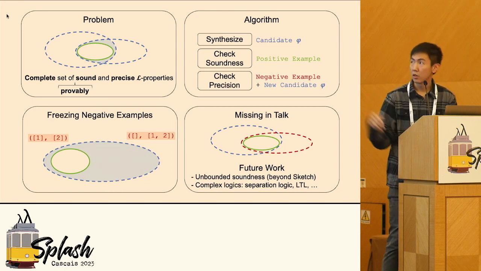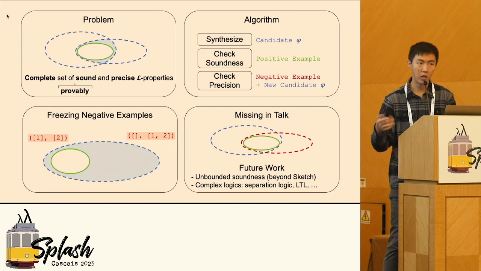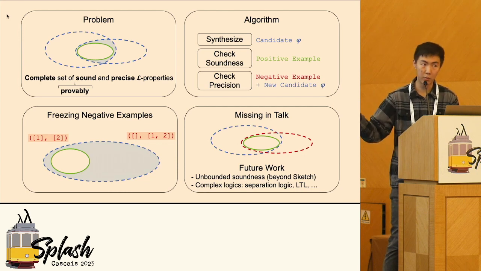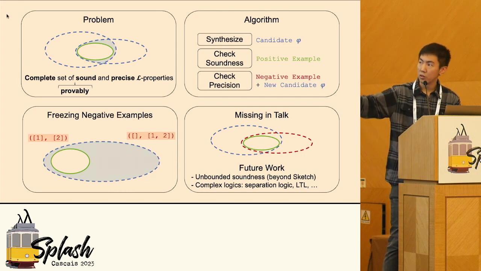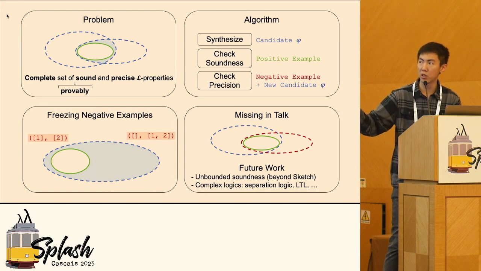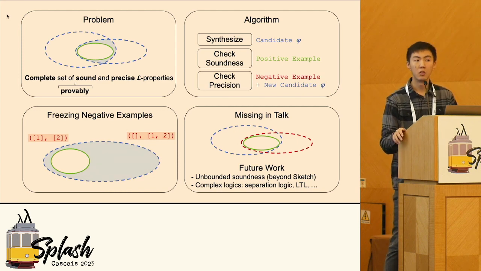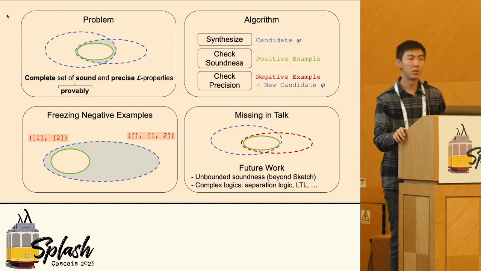Actually, our paper explains that if we remember the set of negative examples, then removing all the unfrozen examples is equivalent to max synthesis, because it removes at most one negative example. So we're implementing max synthesis using only synthesize. I see. Yeah. Thank you.